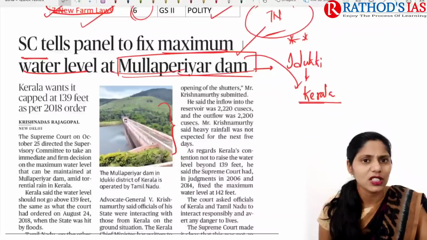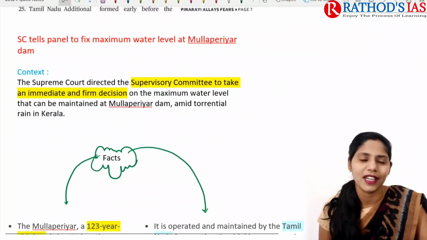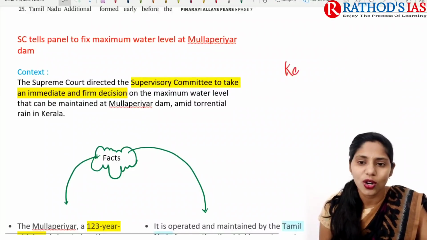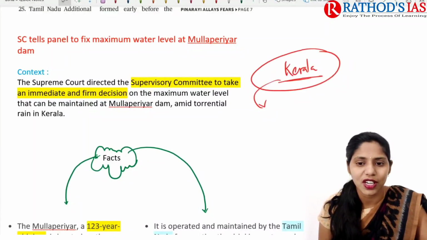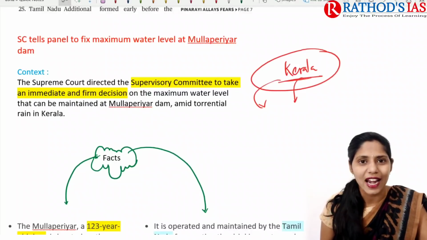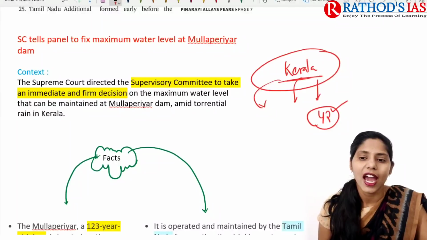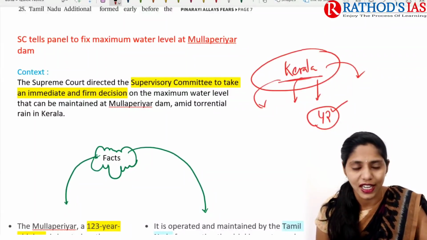And now let us try to see some facts regarding this Mullaperiyar Dam. So before that, let us try to see context. As you all know, in Kerala there is heavy rainfall. So because of this heavy rainfall, that led to landslips in Kottayam, and more than 42 people lost their life. And also we can see there is torrential rainfall and floods in Kerala.